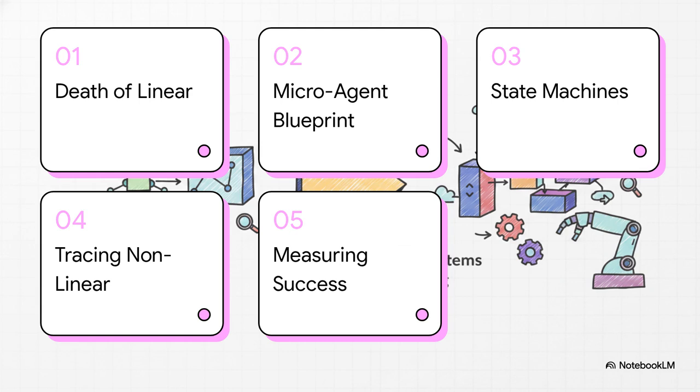Today we're covering the death of the linear prompt, the microagent blueprint, why state machines beat raw model power, tracing nonlinear paths, and measuring agentic success. We're going to dismantle your old workflows and logically rebuild them into a robust system piece by piece.